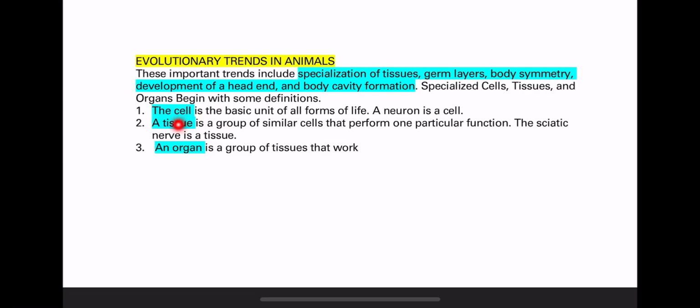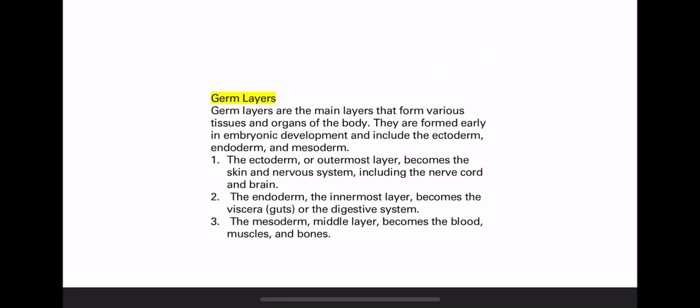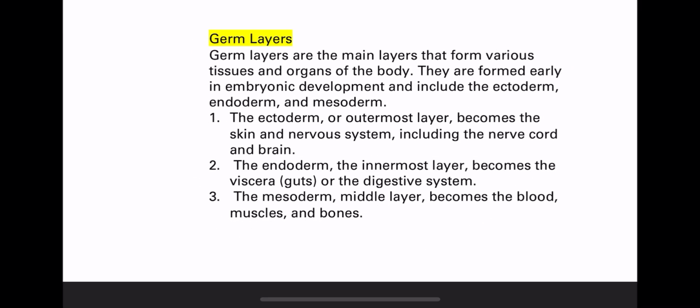First of all, we should know that there are different levels of organization of any body. The cell, which is the basic unit; the tissue, composed of similar cells to perform a certain function; and the organ, the group of tissues that work together also to perform a certain function. Let's talk about the first trend, which is having germ layers. What is the meaning of germ layers? Those are the main layers that form various tissues and organs.